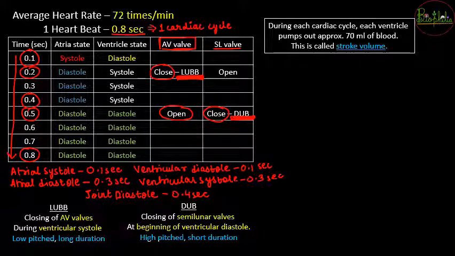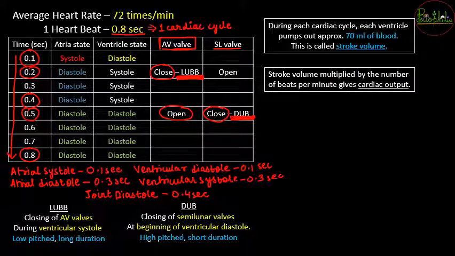Stroke volume is whatever blood the ventricle is releasing into the aorta or the pulmonary artery. The amount of stroke volume is about 70 ml of blood, and this 70 ml of blood is going to be released by ventricles once they get squeezed. This squeezing of ventricles is continuously occurring, and whenever the stroke volume is multiplied by the number of beats, it will give you cardiac output.